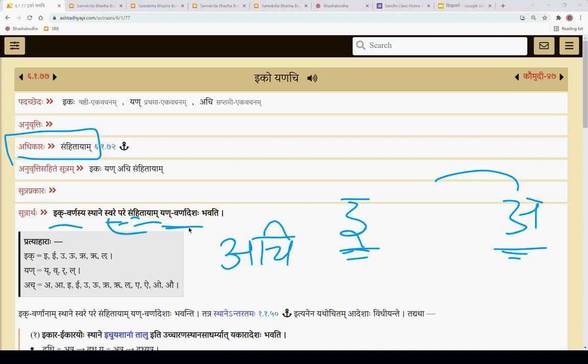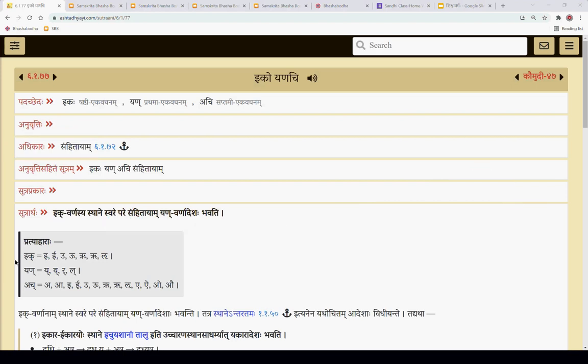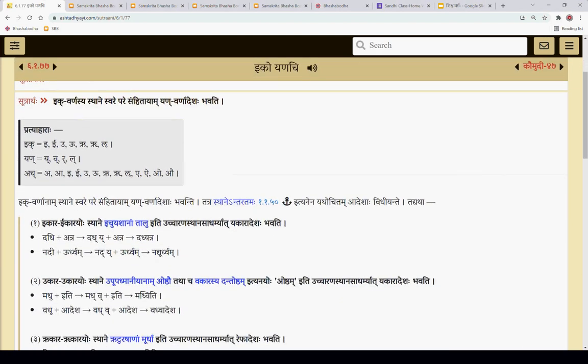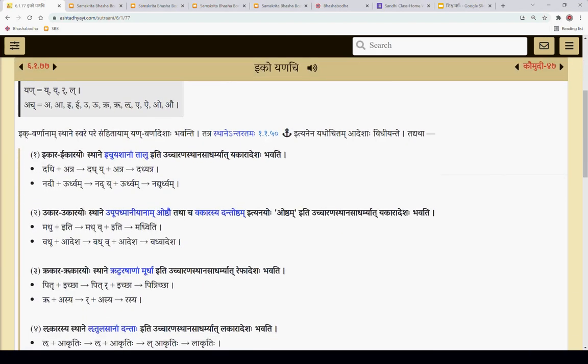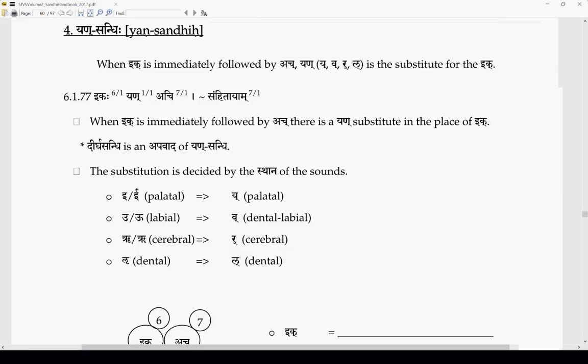So pratyaharas are given here: ik, yan, ach. Alright, now this is the basic. Now, udaharanani pashyamaha, a few examples which are also given here.